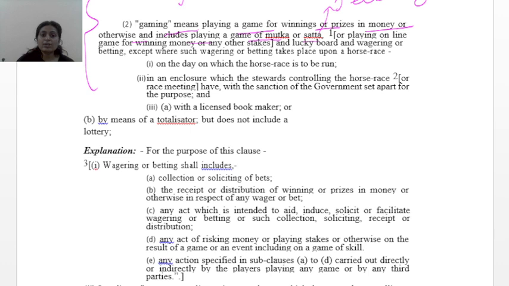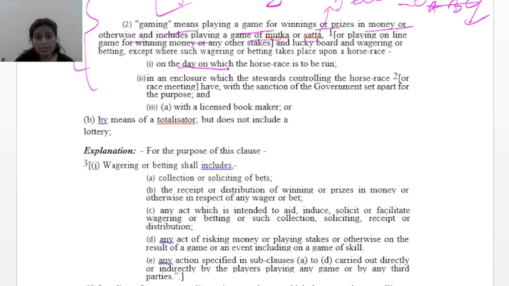In simple words, you can say gaming here talks about gambling. You are putting a certain amount on the happening of a certain thing. For example, a horse race has happened. If A, B, C horses are there, you have put a price on certain horses. Whichever wins, they have to give money. So these kinds of gaming are included here.